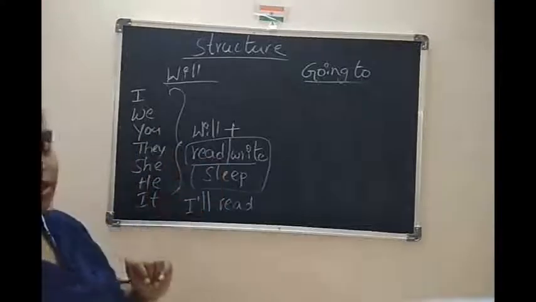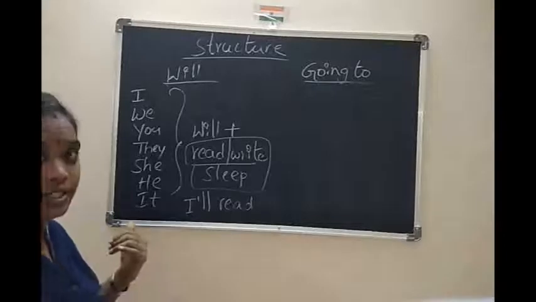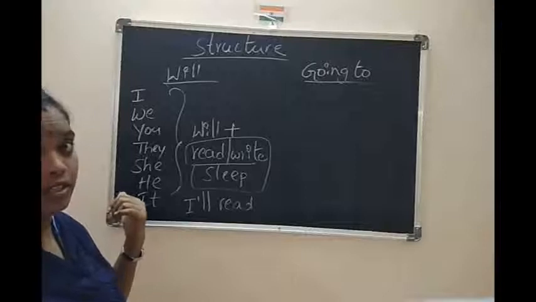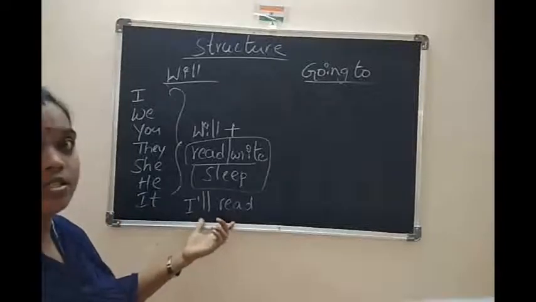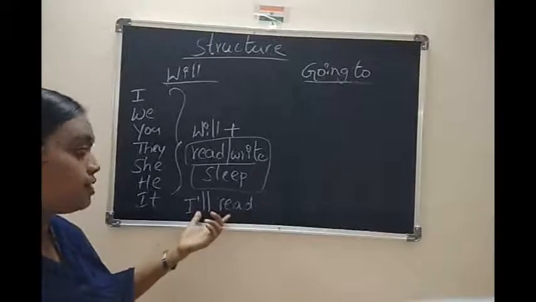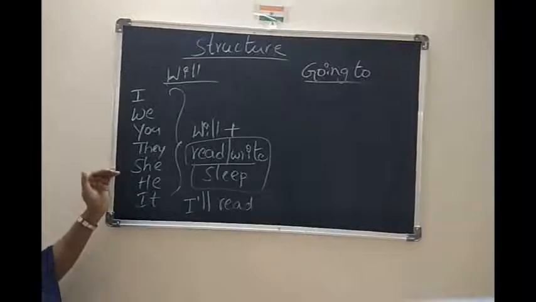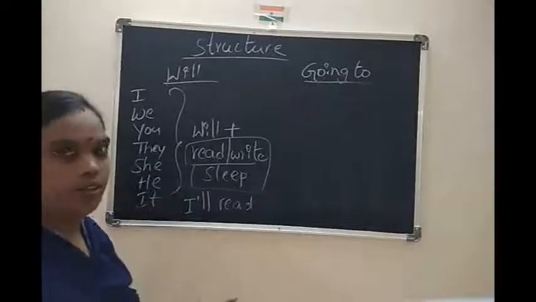Or you can take write. I'll write. They'll write. She'll write. He'll write. It'll write. Sleep. I'll sleep. She'll sleep. He'll sleep. So structure this is. How like we use structure of the sentence? Whenever we are going to this subjects and will plus verb, well, it's fine.